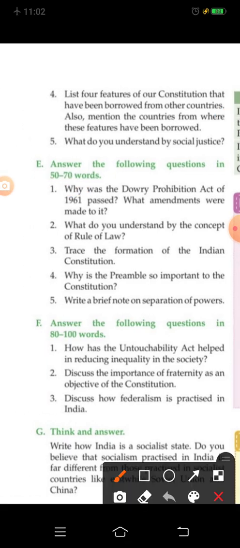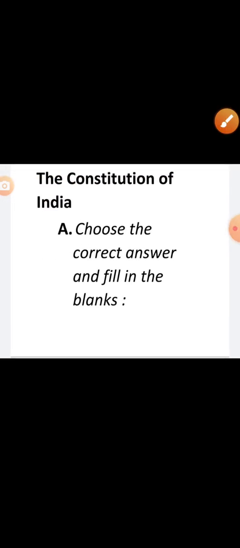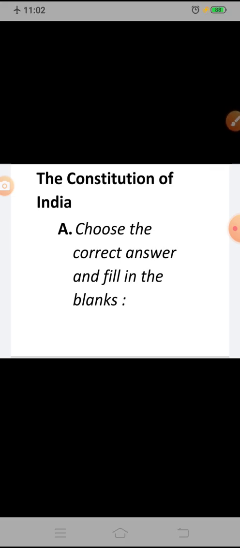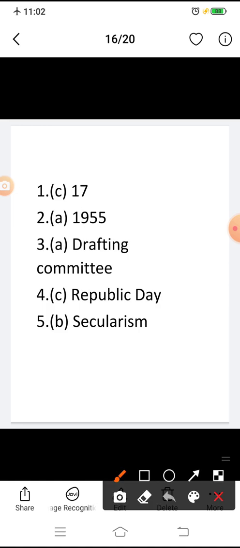Next, Section E, answer the following question in 50 to 70 words. Section F, answer the following question in 80 to 100 words. So, in all sections, I will give you answers one by one. So, let's start. First, choose the correct answer. In this slide, I will show you only the answers.